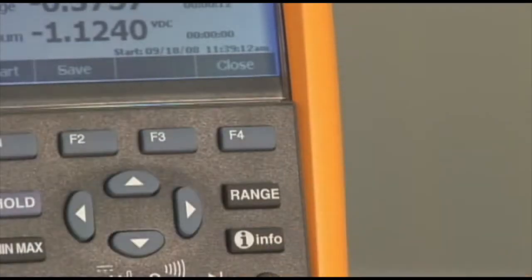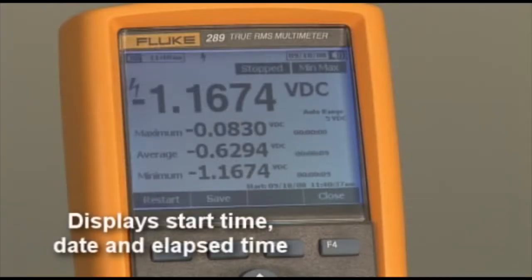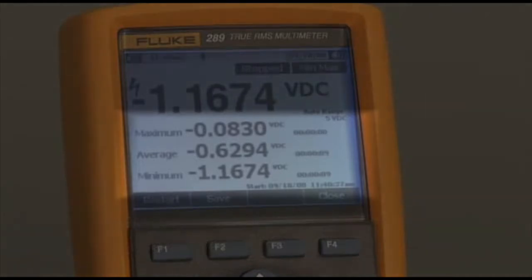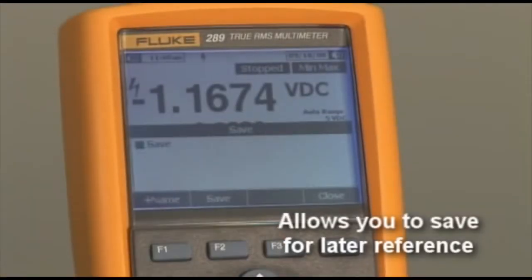This retains the start time of the session, the minimum, average, and maximum values, along with the exact times the values were reached. This recording session can easily be saved for later reference with the push of a single button.